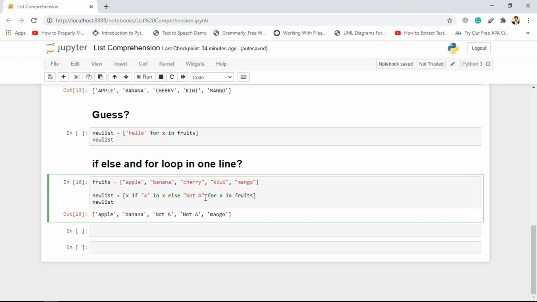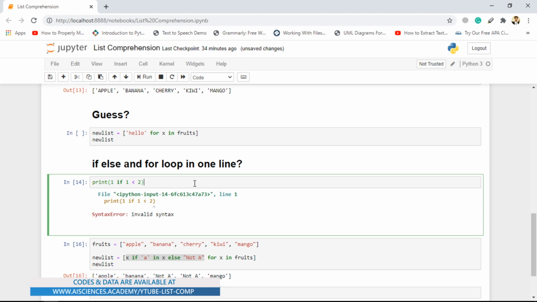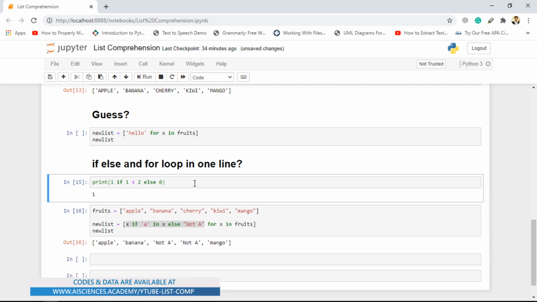So what this thing is doing is a way of writing if and else in a single line. If I explain this with an example, I type print 1 if 1 is less than 2, and then I give it else 0.